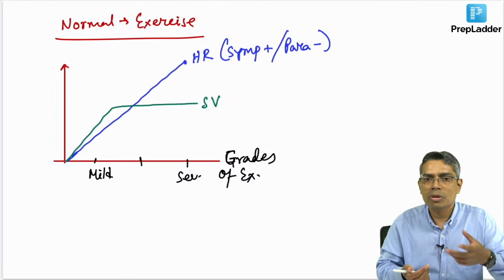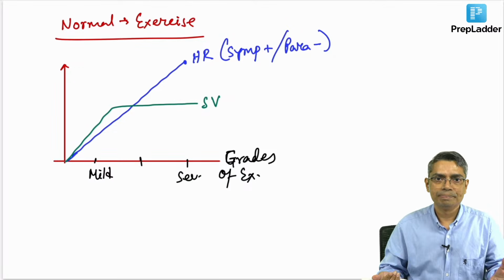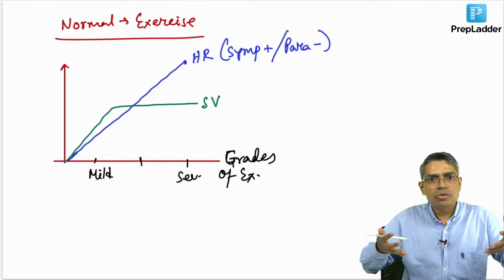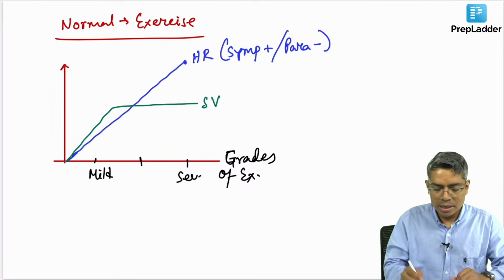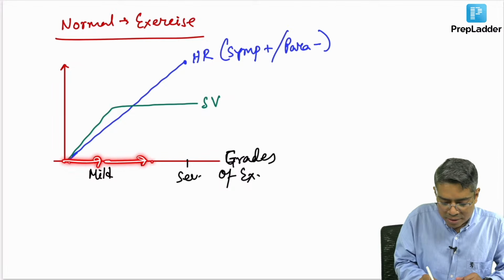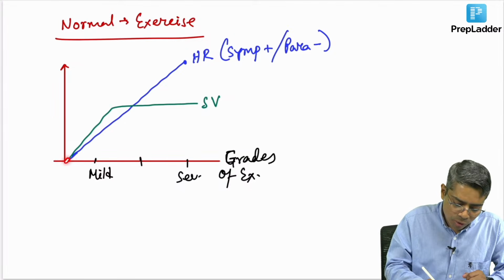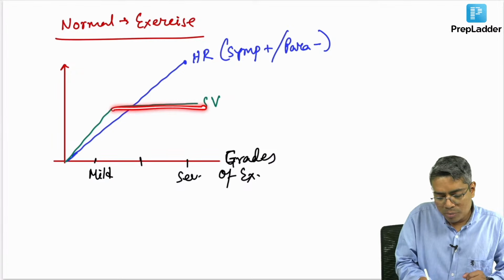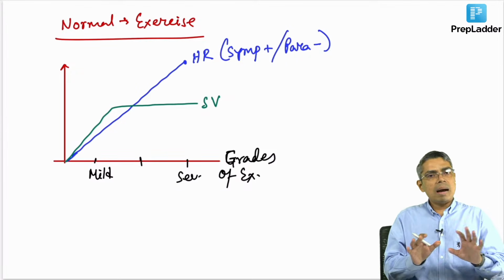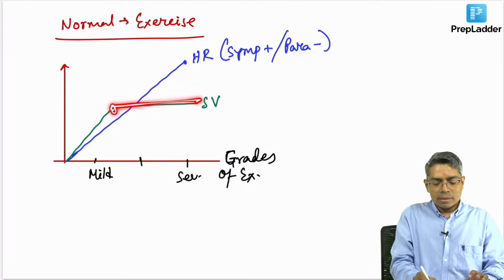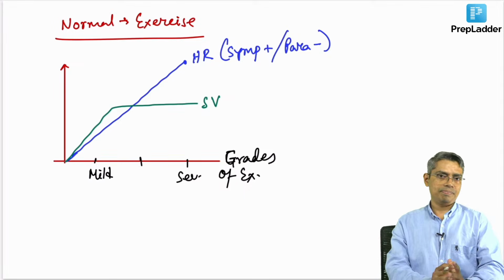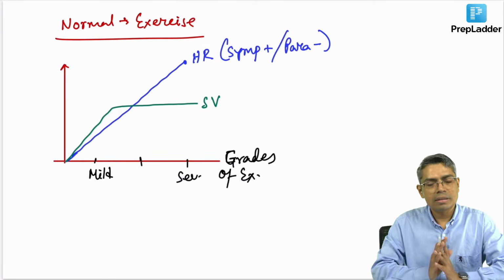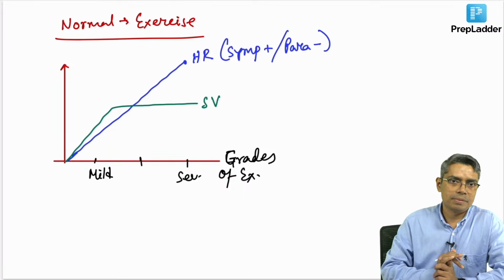So, what will happen to stroke volume? Stroke volume will increase, but how long? The heart has a capacity to stretch, but there is a maximum limit to how much blood it can hold. That's why, if you go on increasing the strength of exercise gradually, the stroke volume will increase gradually initially, but later on it will plateau. That means beyond this point, the heart cannot stretch more and the end-diastolic volume cannot be increased, right? So, this is the curve taken from a normal person.